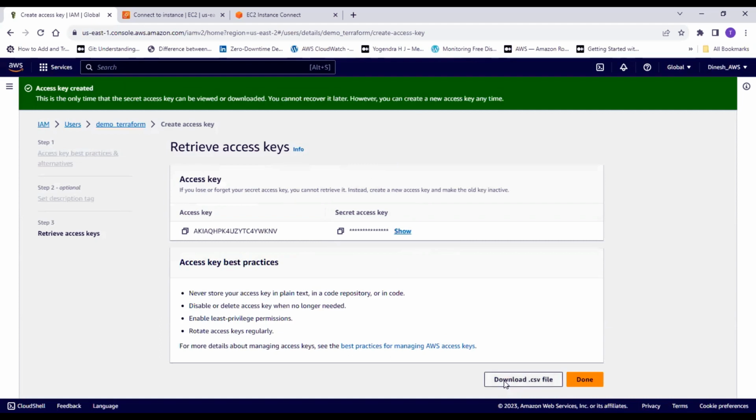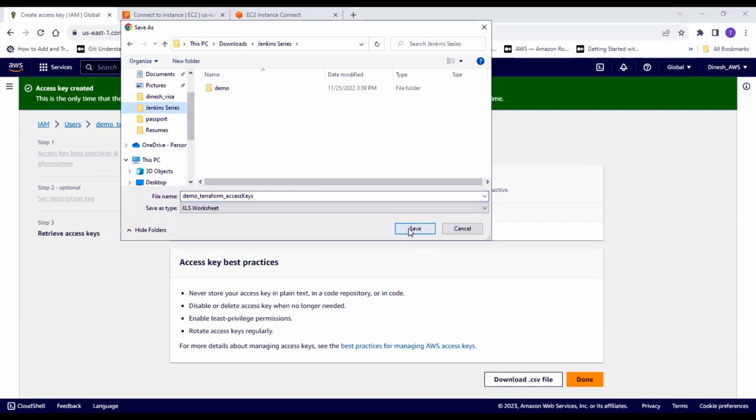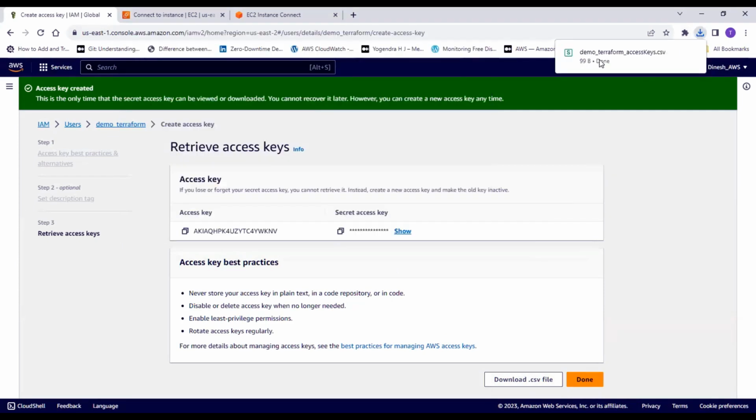Now just download this file. Let me download it here. Downloaded the file. Let's open it. If you see, it has an access ID and a secret access key.